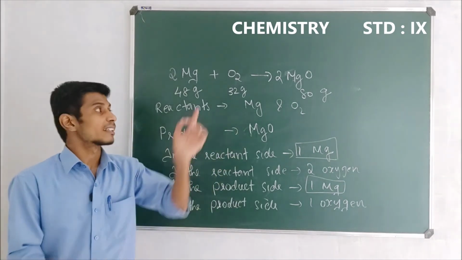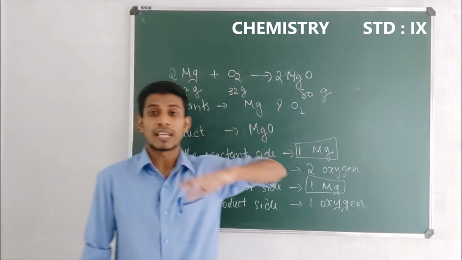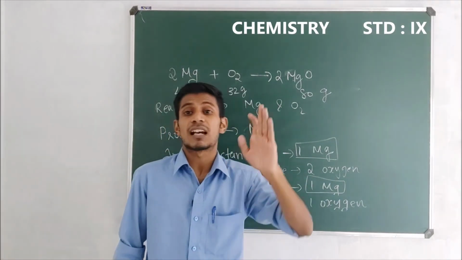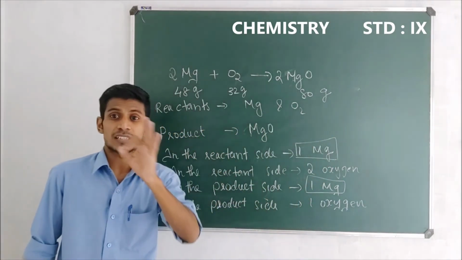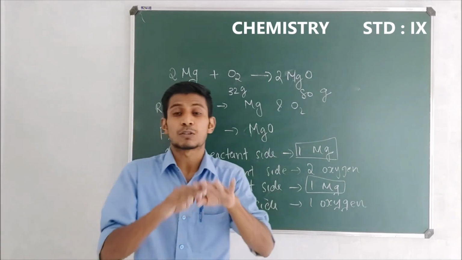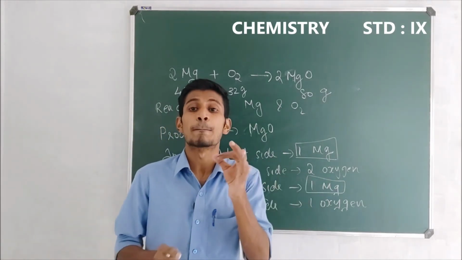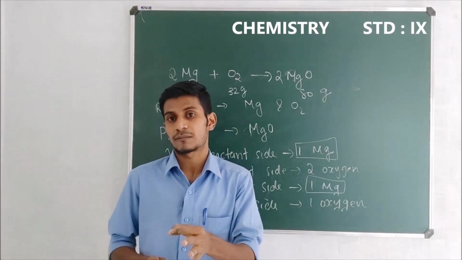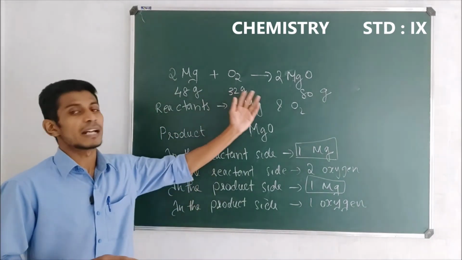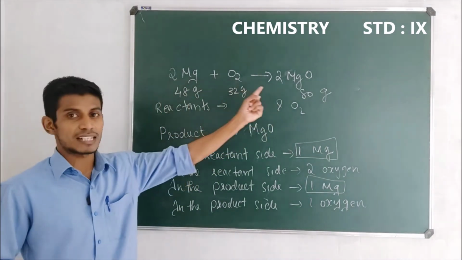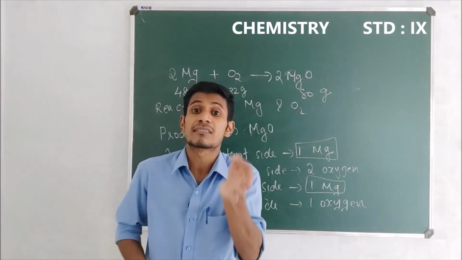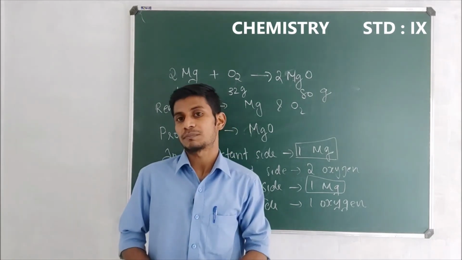So, in this manner, making the same atoms in the reactant side and the product side equal is known as balancing the reaction. Now we have a balanced reaction, and this reaction is known as the balanced chemical equation.